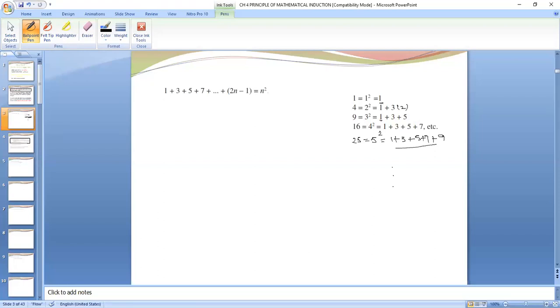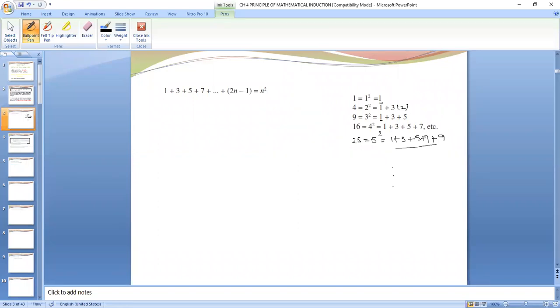When there are three numbers, 1, 2, 3, n is equal to 3, the output is 3 square. When there are four numbers, the output is the sum of the four numbers, which can also be written as 4 square. When there are five numbers, their sum is 5 square. This is one fact.